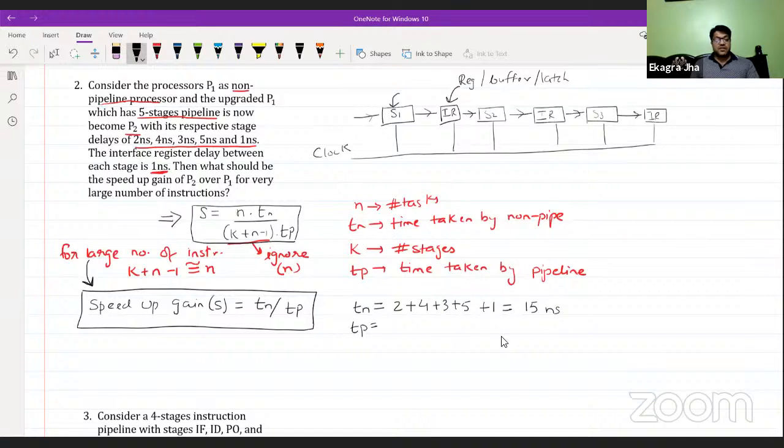Then the time taken by the pipeline is, now you can have overlapping in pipelining. That is why we are using pipelining, to get processing in parallel. Okay, so you can have some simultaneous behavior, but we cannot actually call it simultaneous or parallel processing, because they are different from pipelining. In pipelining, we use the term overlapping. So you can have the programs executed in an overlapping manner. Overlapping is like this: the output of one is going to be the input of another. This is what we call overlapping.